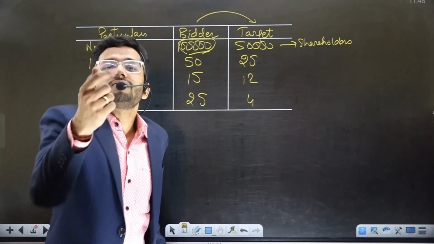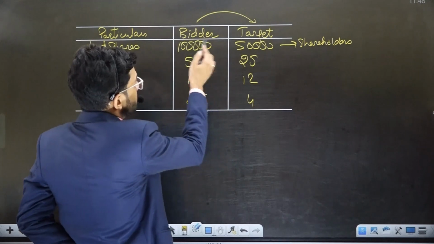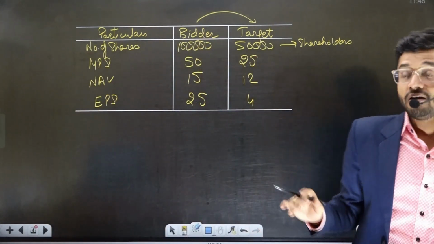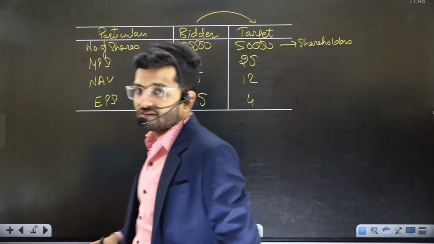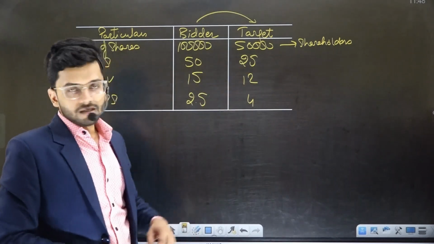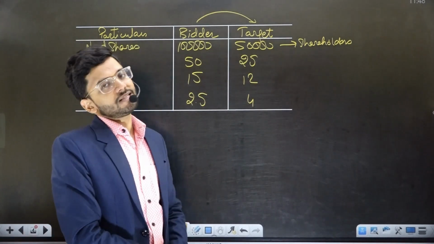And guys, don't think that these shares will come out of the existing ones. New shares will be issued. Fresh shares will be issued. The existing shareholders' shares will be untouched. Fresh shares of the bidder company will be issued and supplied to the target company shareholders. That is the way in which the stock swap, or the share exchange, happens.